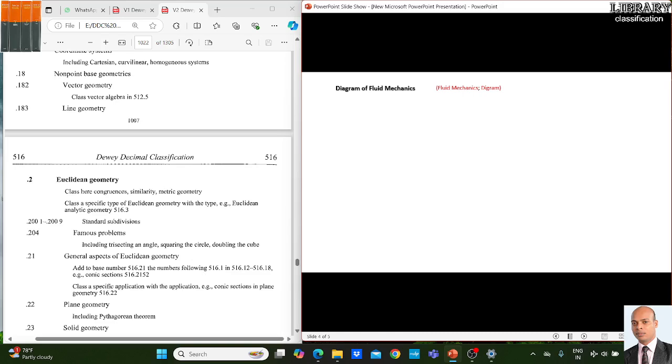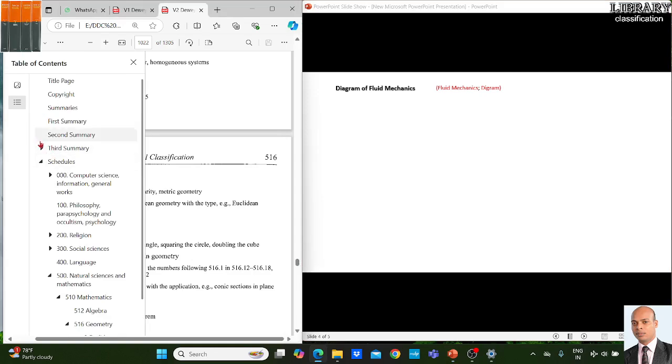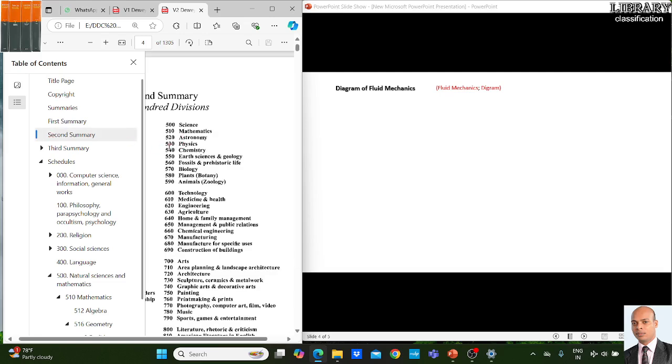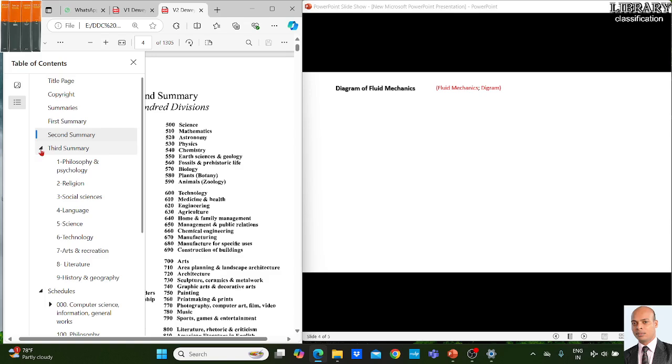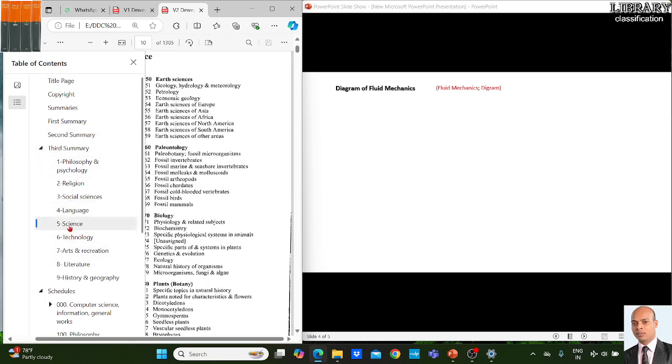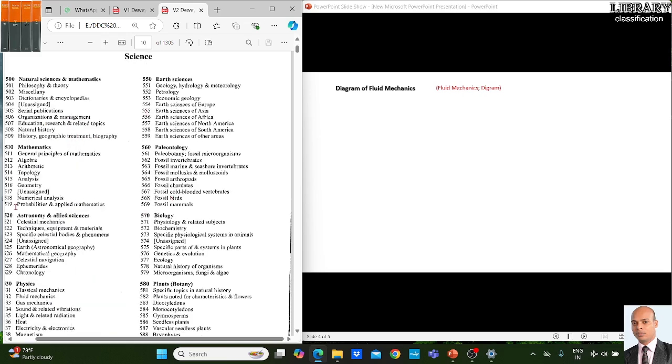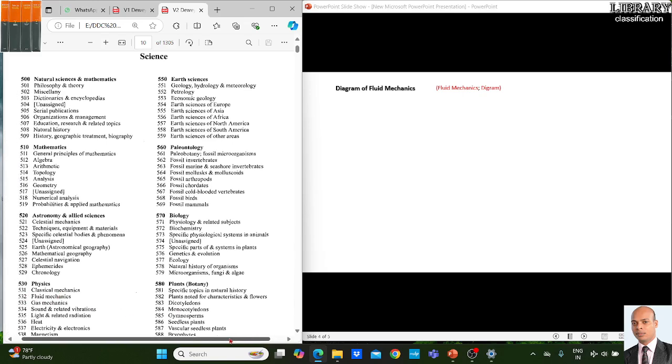But here I know that this comes under physics, right? So physics will come under the main class 500. Again the second summary: under 500, 530 is physics, and under 530 there is fluid mechanics.